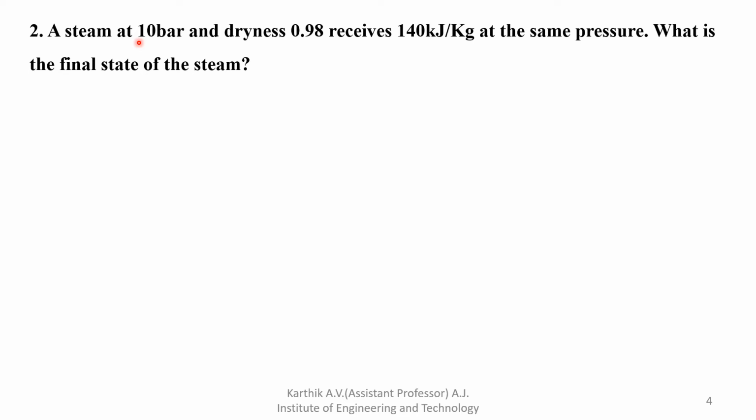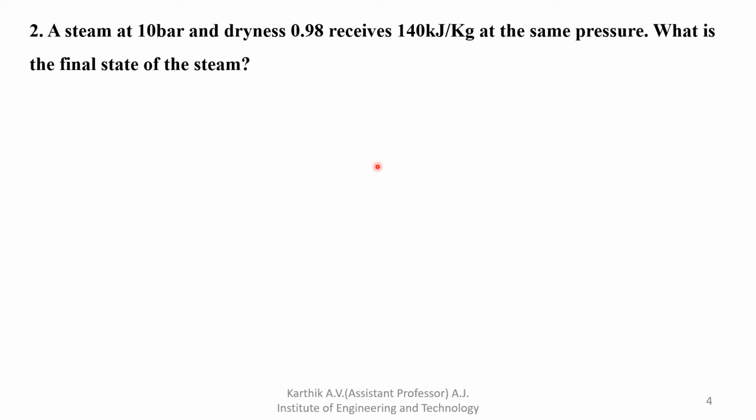For that particular pressure, you have to note down the value of Hf, which is the enthalpy of sensible heat, and Hfg, which is the enthalpy of latent heat. For the 10 bar pressure column you just note down the values, and Hfg also you can note down.